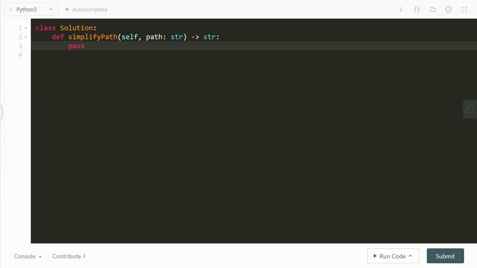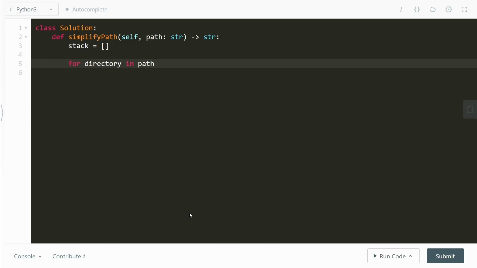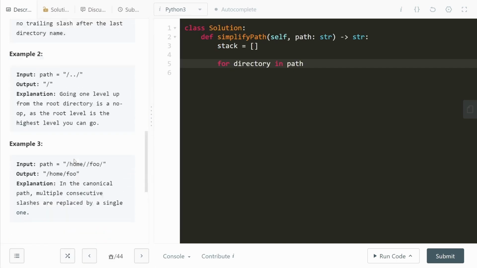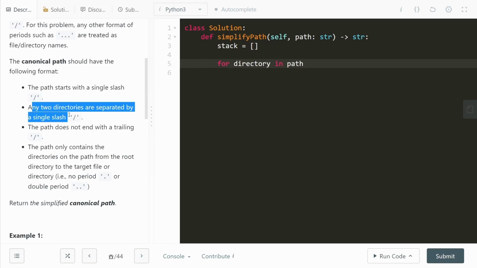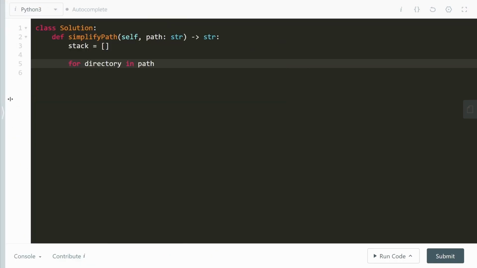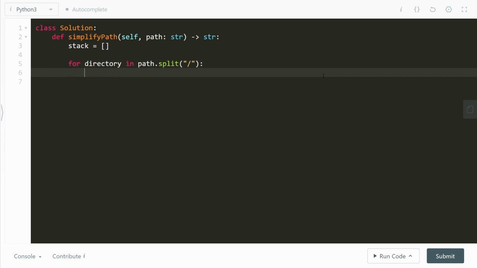All right, let's go ahead and look at how we implement this question in terms of Python code. The first thing we'll do is initialize the stack to be an empty stack, and then we'll start to iterate over the directories in the path. Obviously, the path given to us is going to be a string, and any two directories are separated by a single slash. So we say path.split by the slash. That is, get me the individual directories, and we'll see what to do next.